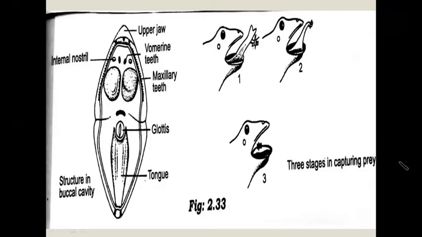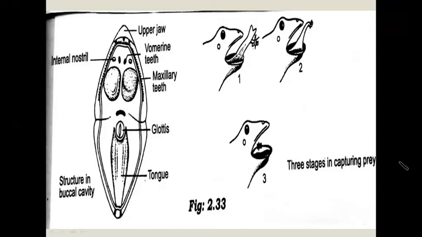Teeth are not meant for chewing the food. The tongue of frog is unique, attached in the front and free at the behind. Frog feeds mainly on insects. The second part of the alimentary canal is the pharynx. The buccal cavity opens into a short, narrow pharynx which leads into a windpipe, the esophagus.